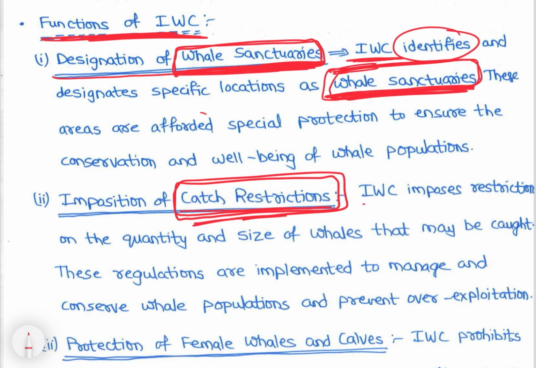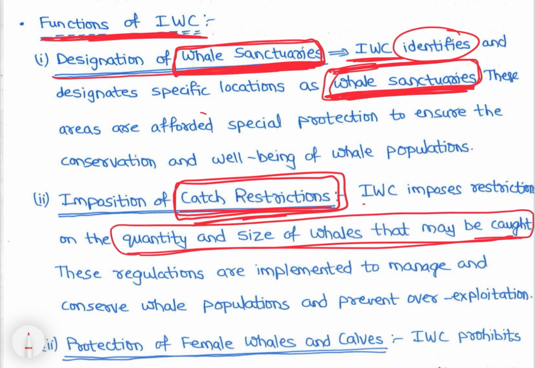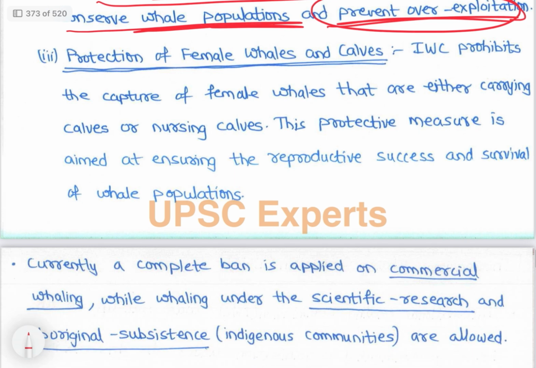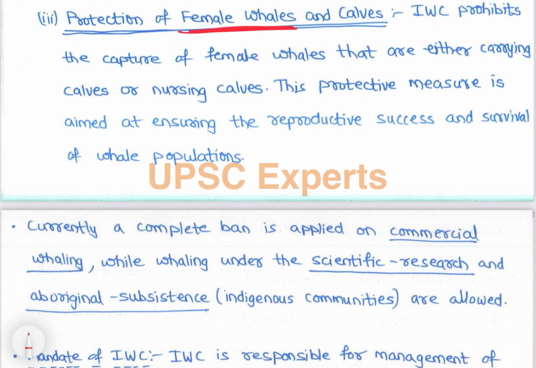IWC imposes restrictions on quantity and size of whales that may be caught. Size restrictions means a whale of this size should not be caught, and of this quantity only is allowed, right. So imposition of catch restrictions: these regulations are implemented to manage and conserve whale populations and prevent over-exploitation, right? In some areas only this many whales can be caught, and whales bigger than this size or smaller than this size, baby whales, should not be caught, right. So these are catch restrictions. Then protection of female whales and calves.